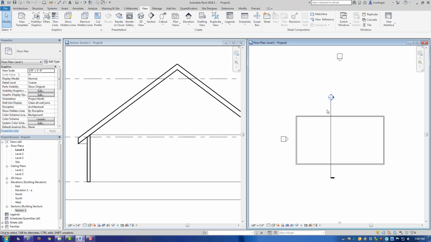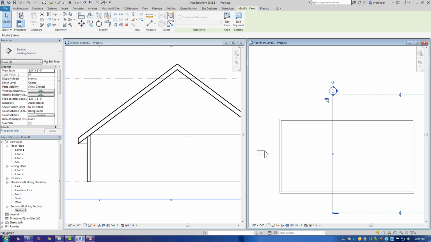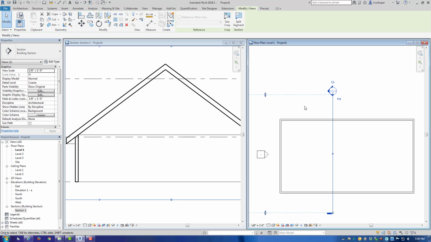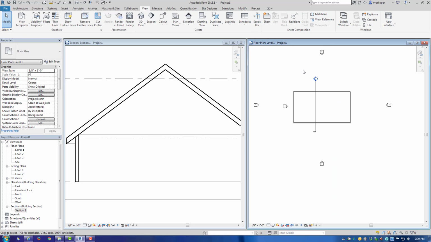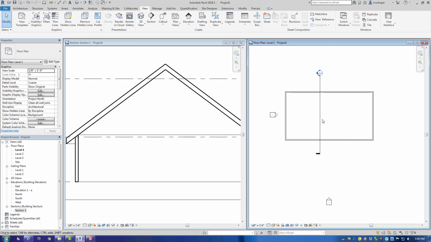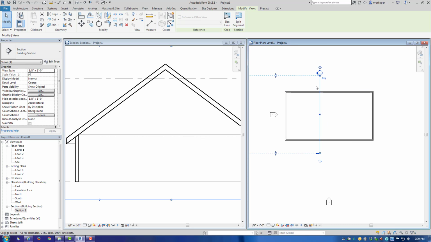Section views also, if you highlight them, can change direction with this flip selection arrow here. And now we're looking in the other direction. With sections and elevations, I'm going to turn this section back the other way.